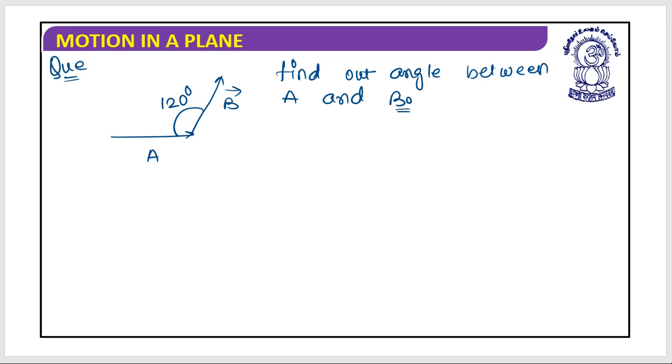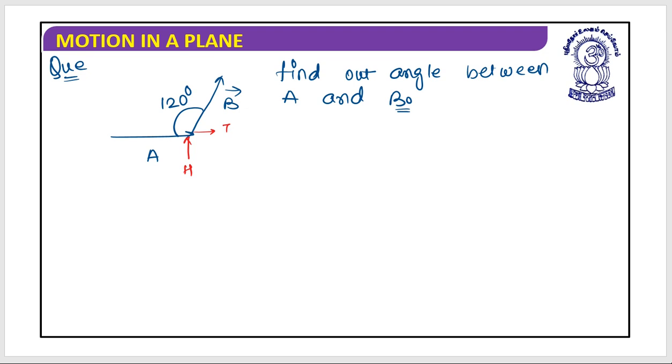So if this is the requirement, look at this. Does it match head to head, tail to tail? This is the head section, and this is the tail section of B. So whatever data they have provided, there is head to tail matching.